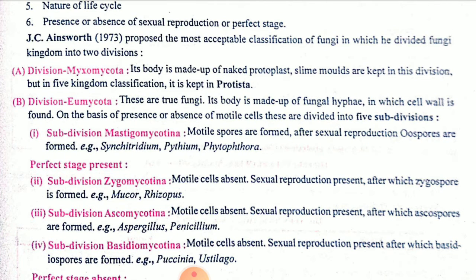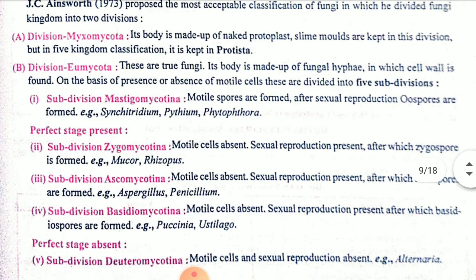J.C. Ainsworth, in the year 1973, gave the classification Myxomycota and Eumycota. Myxomycota is also known as slime molds, and as per the five kingdom classification they are kept in Protista. Then Eumycota is known as the true fungi because they have a hyphae network, that is, the mycelium will be there.